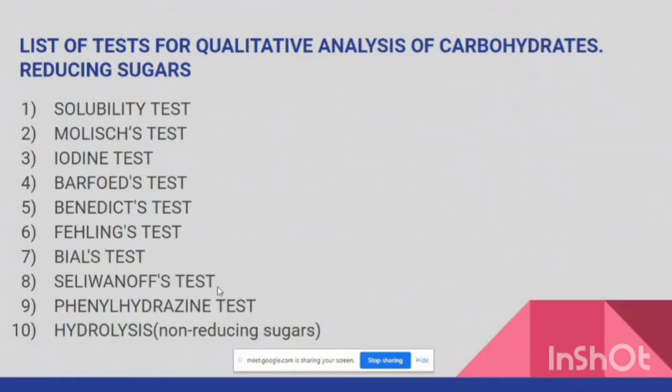If we find in the process that a carbohydrate is not a reducing sugar, then we go on to the process called hydrolysis. If it's a reducing sugar, we get it confirmed at step number 9, and so for reducing sugars we don't carry out the process of hydrolysis.